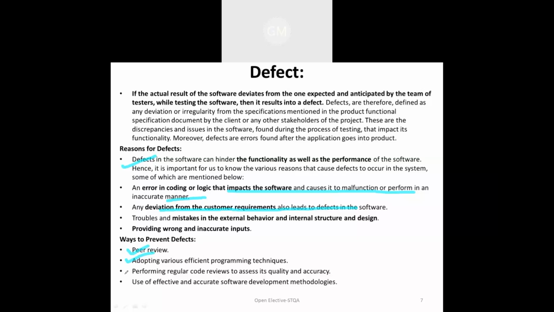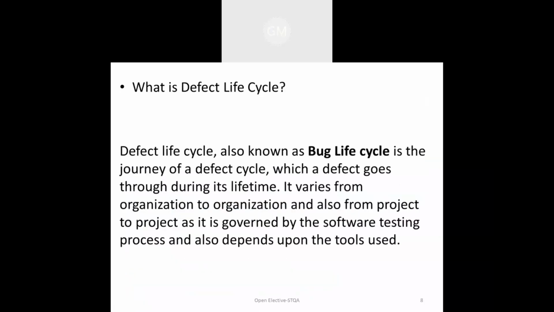The third way is to perform regular code reviews with the quality assurance team, or give this code for quality review, and it will improve the quality as well as the accuracy of the systems. The fourth thing is that whenever we use an effective and accurate software development methodology, it definitely reduces the defects. Now, as we have seen, a defect is nothing but the difference between the expected and actual output. Now we will see the defect cycle.